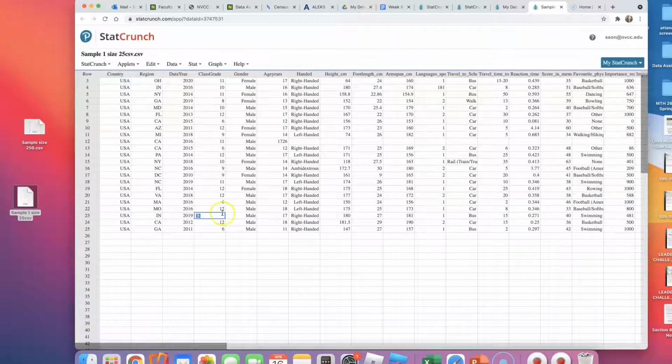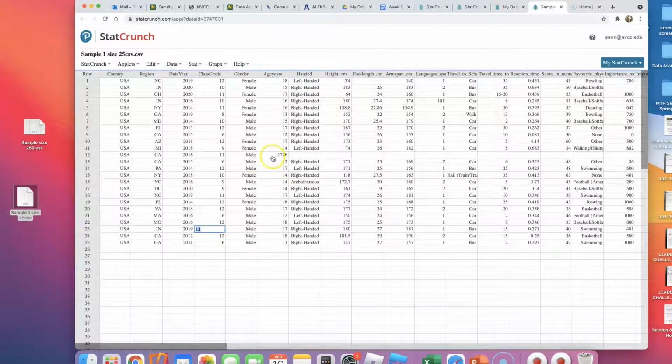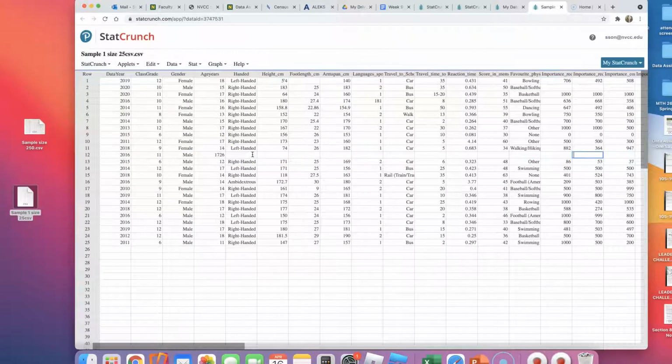Okay, oh dear Lord, take a look at this child. This student said he is 1,726 years old. It's gotta be a mistake. I think I want to get rid of him. Look at him. He didn't answer anything else. But what I need is their sleep hours. So let's go ahead and delete some bad data.